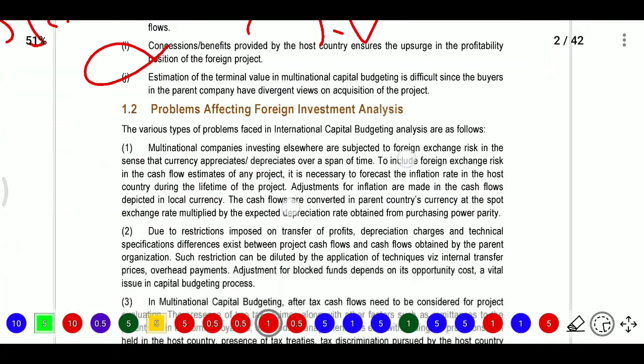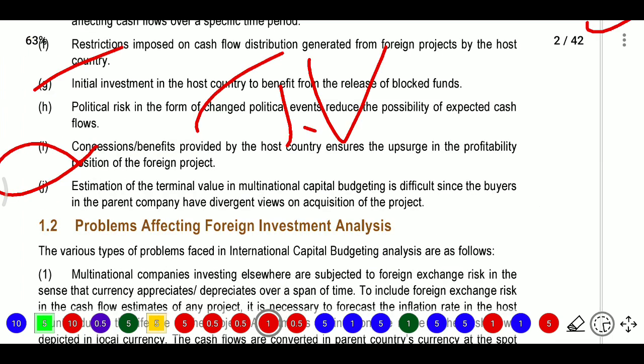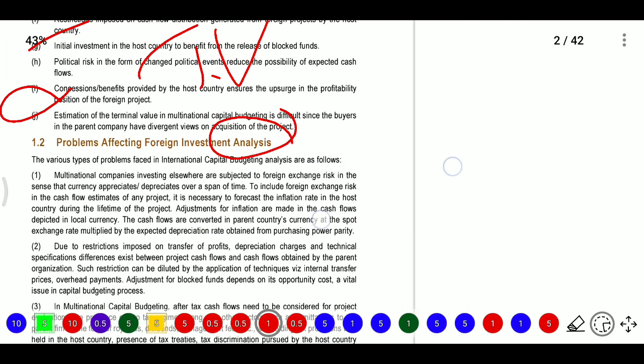These are what we discussed. Now, what are the problems affecting foreign investment analysis? There are various types of problems faced in international capital budgeting analysis. We are discussing the above problems. For analyzing that also we have different problems. So what are the problems?